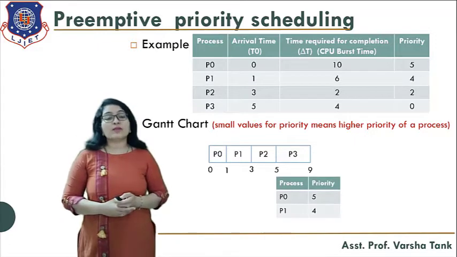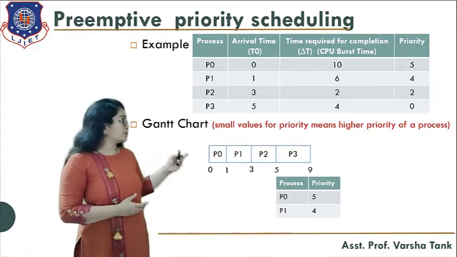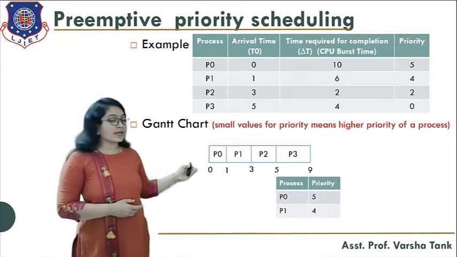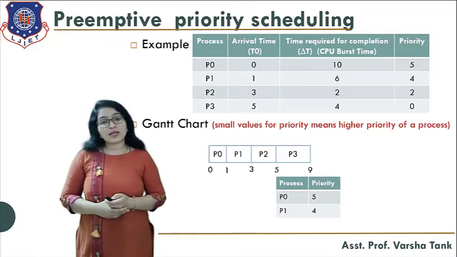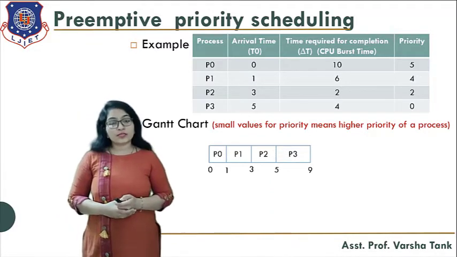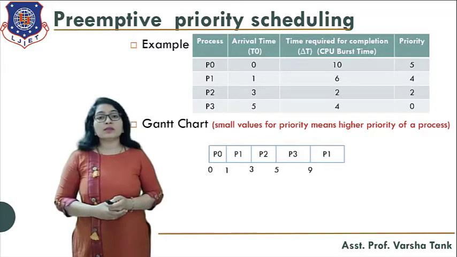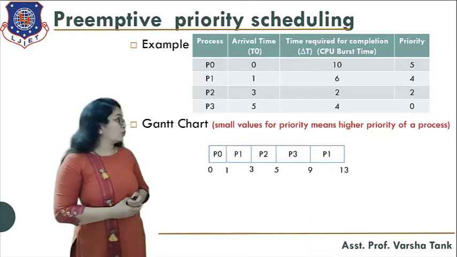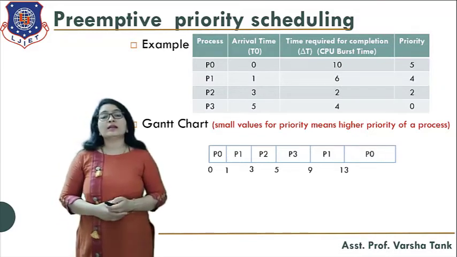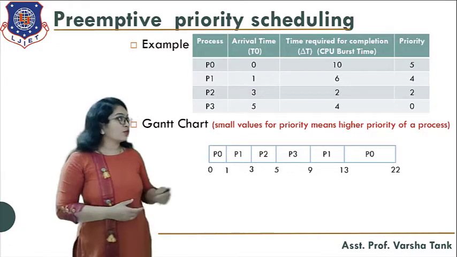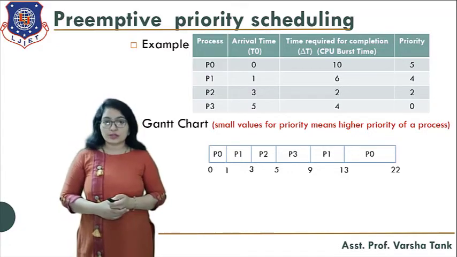And after that, we have the remaining processes, that is P0 and P1. Okay. So now, which has the highest priority? Process P1 has the highest priority among these two. So process P1 will go for the execution. So here P1 will complete its task. And after that, P0 will go for the execution and it completes its task. So this is the timeline chart for the preemptive priority scheduling.